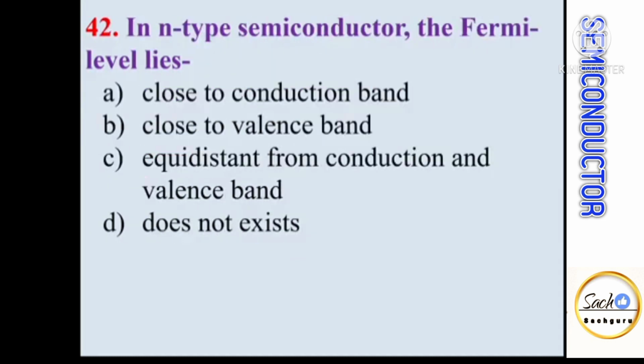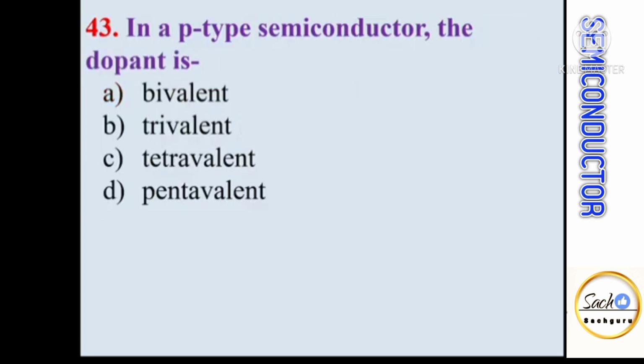In n-type semiconductor, the Fermi energy level lies dash dash. Whenever n-type semiconductors are formed, a large number of free electrons are generated. Free electrons are in the conduction band, so the Fermi energy level lies close to the conduction band. In p-type semiconductor, the dopant is the impurity atom which is added to pure semiconductor to form p-type semiconductor. So to form p-type semiconductor, trivalent impurity atoms are added, so the dopant is trivalent.